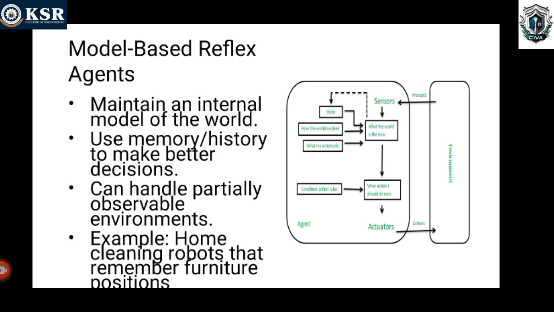In this diagram, first, what the world is like now. Then what state we are in, how the world evolves, and what my actions do in this world. After that, what action I should do now, and then it moves to the environment. That is the model based reflex agent, which mainly focuses on the internal model of the world.